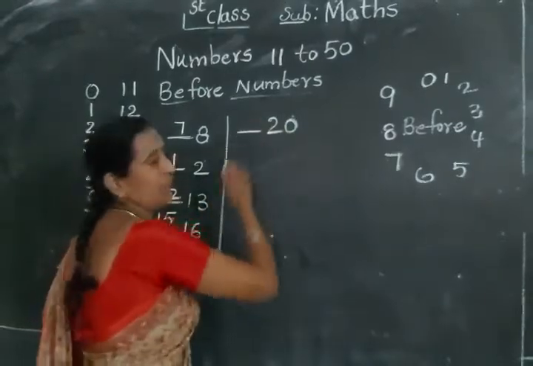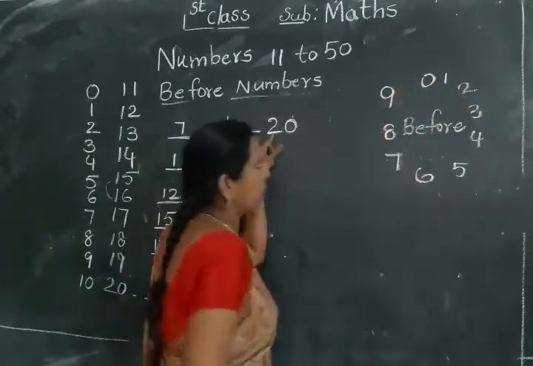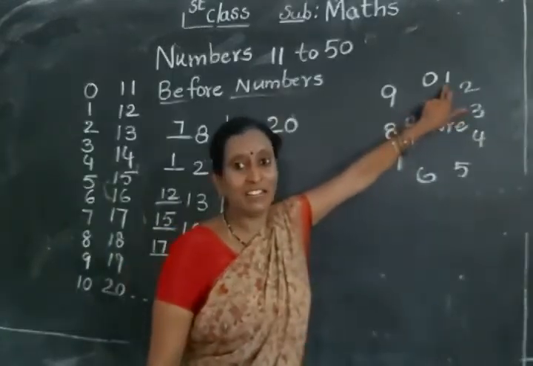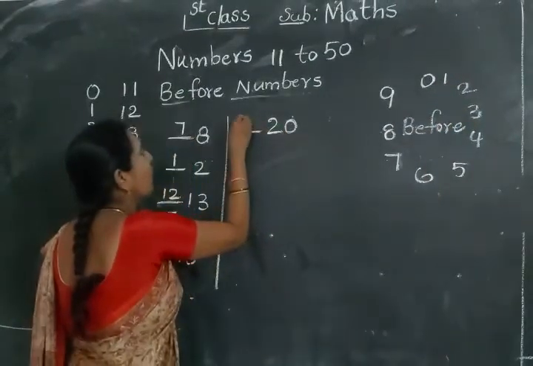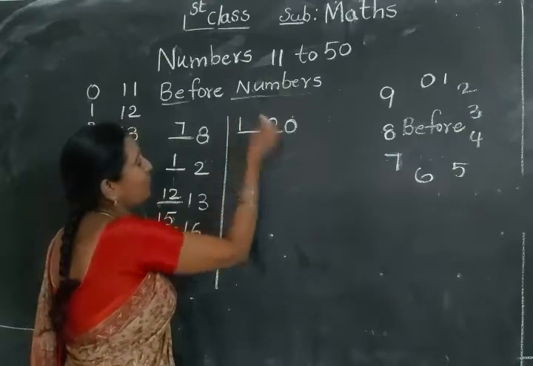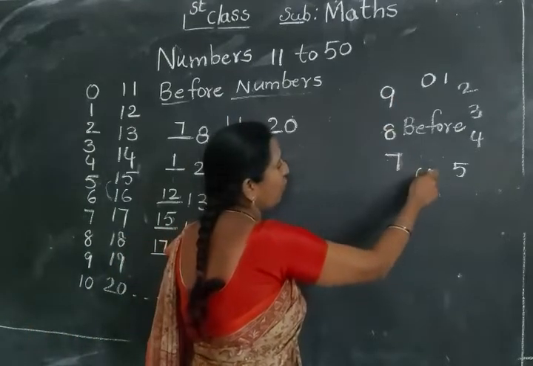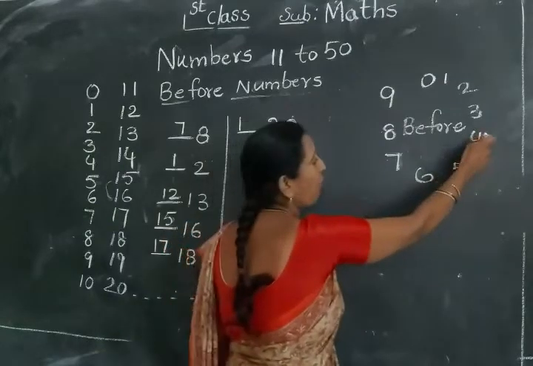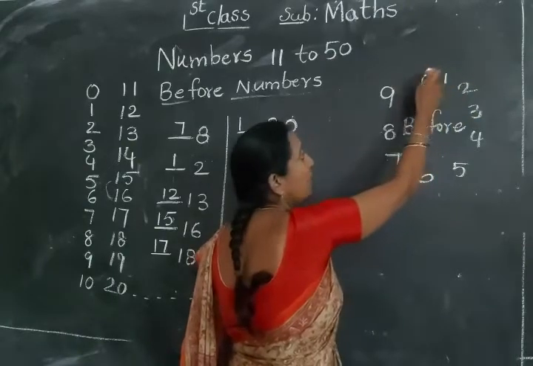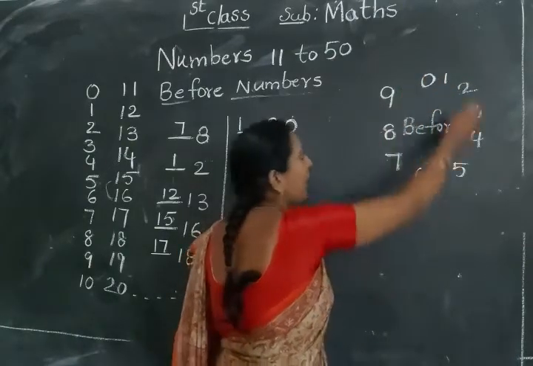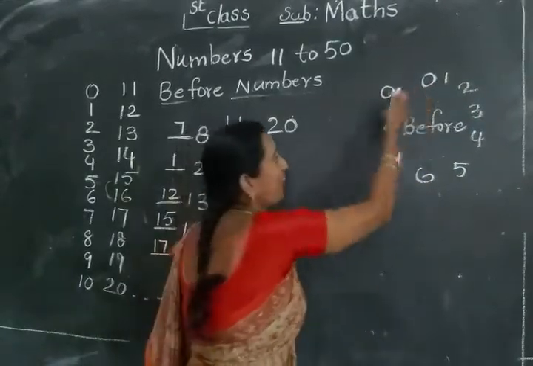How I will show you here. See this 2, before what number comes here? 1. Now write here 1. Again like this: 9, 9 before 8, 8 before 7, 7 before 6, 6 before 5, 5 before 4, 4 before 3, 3 before 2, 2 before 1, 1 before 0. Like this it will be repeated.